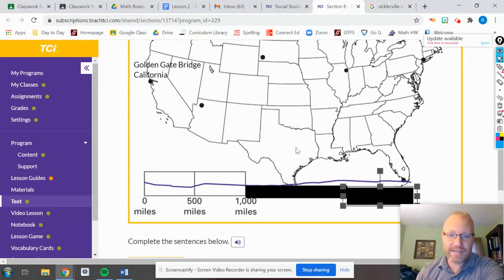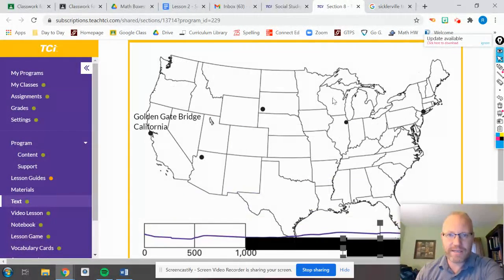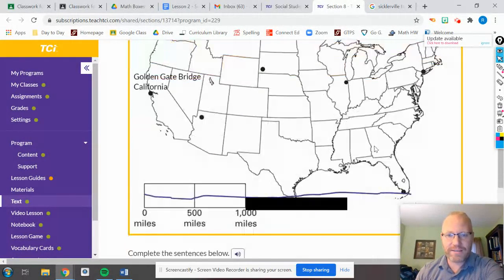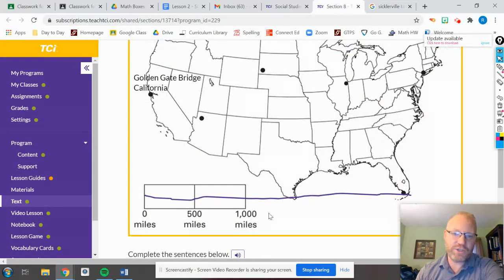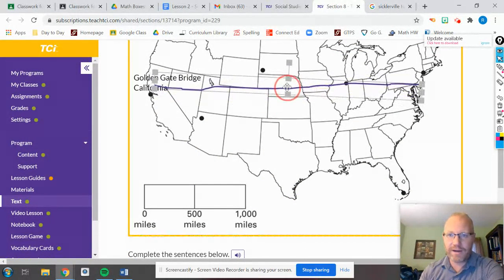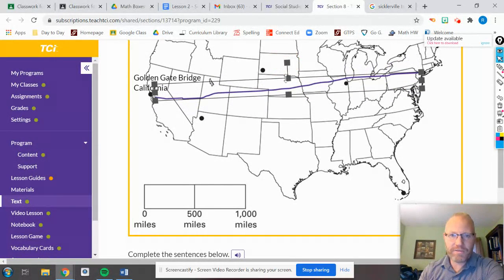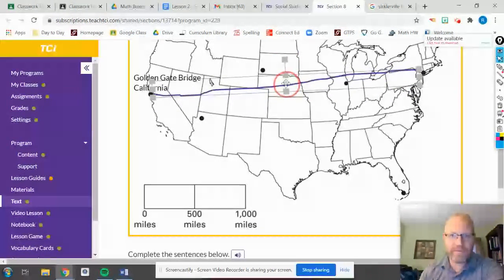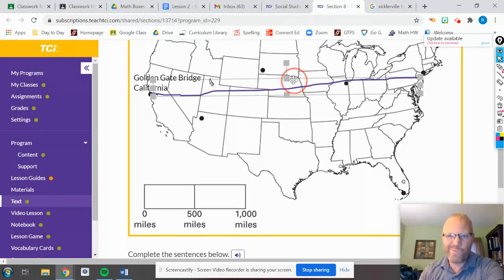Now, I'd love it if you guys did the same thing by looking on Google to see what your distance is. Mine is 2,900 miles. According to the scale, I found that it was around 2,625 miles. So we weren't too far off with our estimation when we looked at the scale and our boxes. Take a look at yours and see if yours was pretty accurate to what you said.